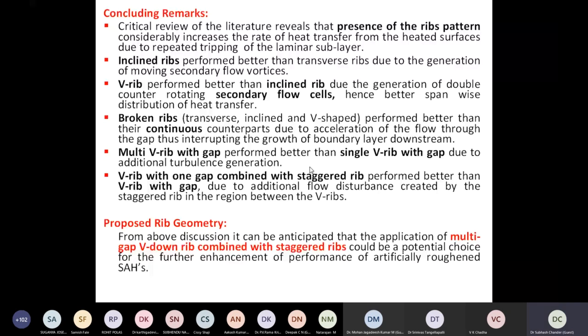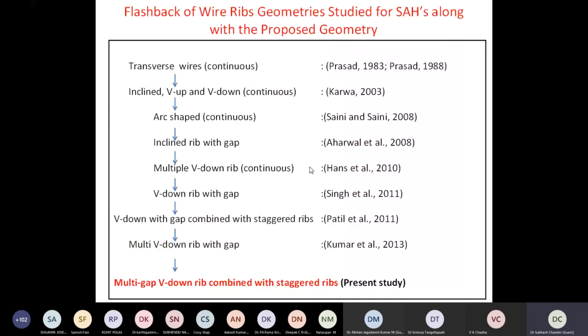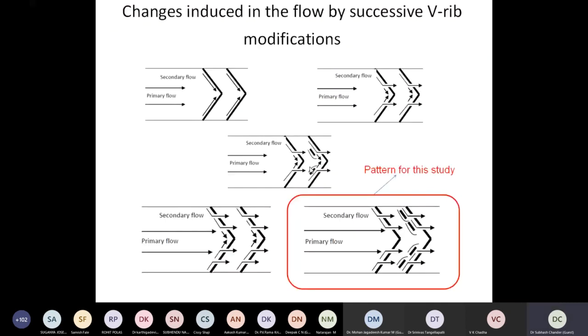So this is the sequence by which we could converge to multiple gap V-down rib combined with staggered ribs. This is what it looks like. That V is a V-down rib. I'm choosing V-down. V-down means the apex is in the direction of the flow, down the direction of the flow. It can be reverse also. We call it a V-up rib.